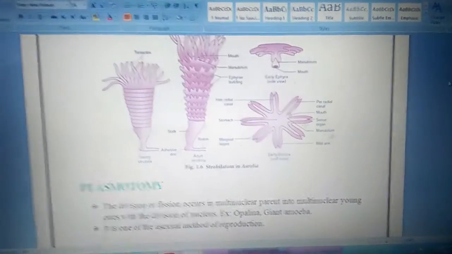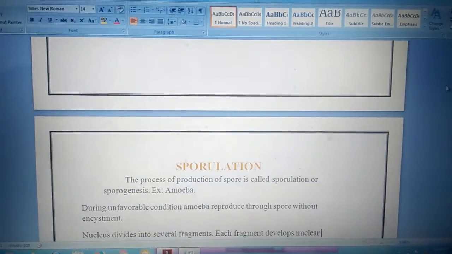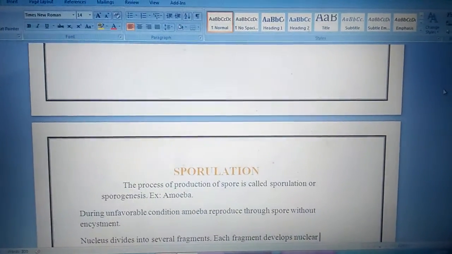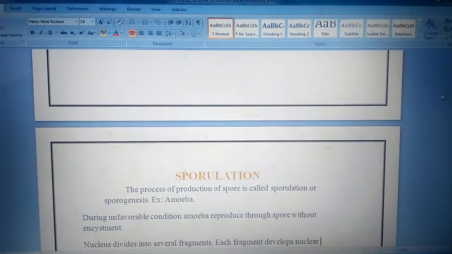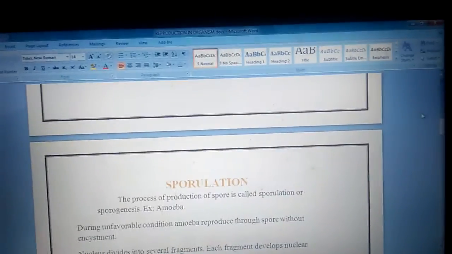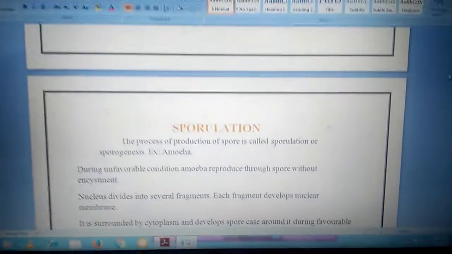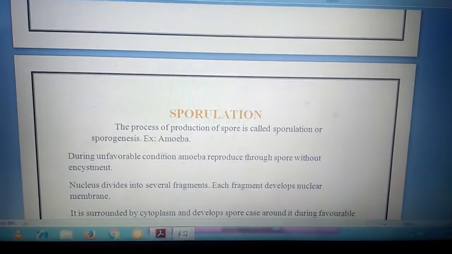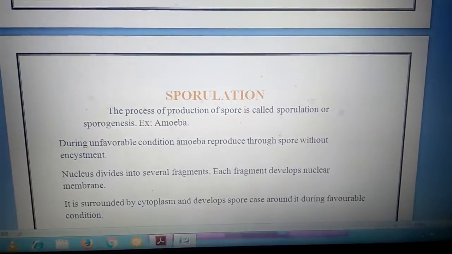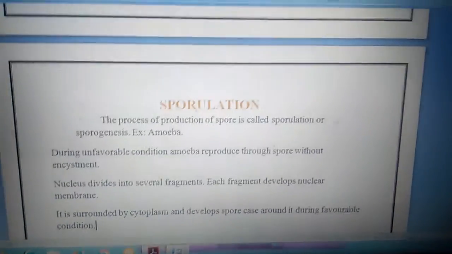The next one is sporulation. The process of formation of spores is called sporulation. Sometimes amoeba reproduces by the formation of spores. That process is called sporulation. During unfavorable condition, amoeba reproduces through spores without encystment. Here no cyst is formed.